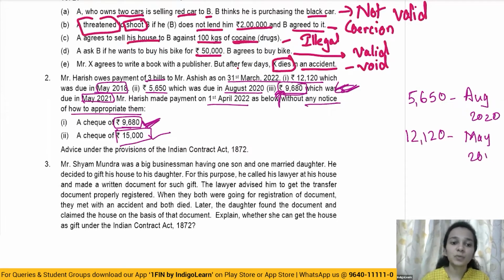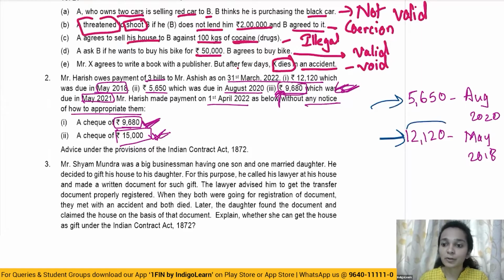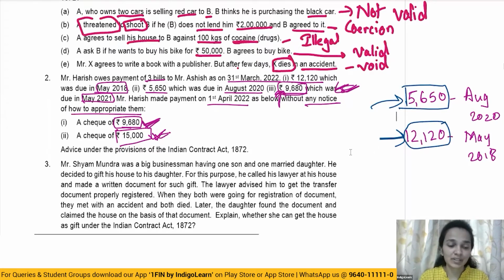So, obviously, we utilize this 15,000 first to satisfy this payment of 12,120, and whatever amount is left will be adjusted out of the remaining amount of 5,650. So out of 15,000, we'll first clear out this payment of 12,120, which was due in May 18, and the remaining amount left will be settled against this debt due of 5,650. So this is how you had to answer this. Moving on to the next question.